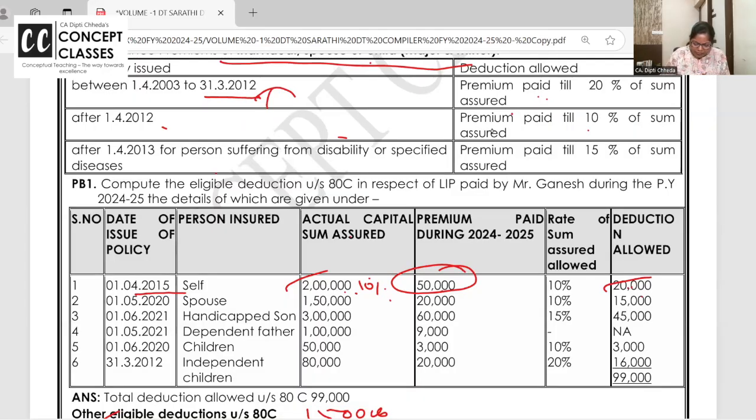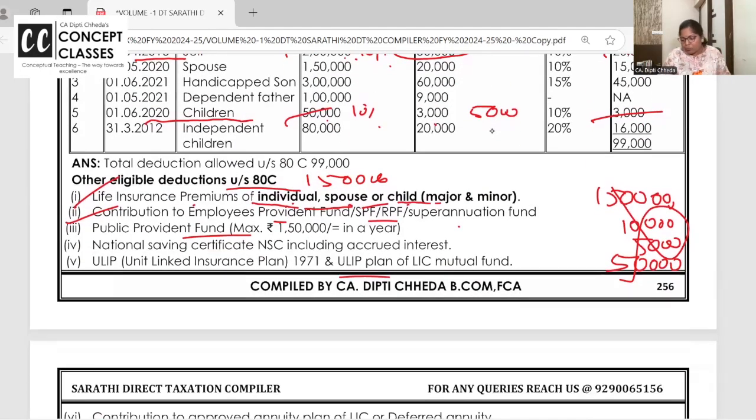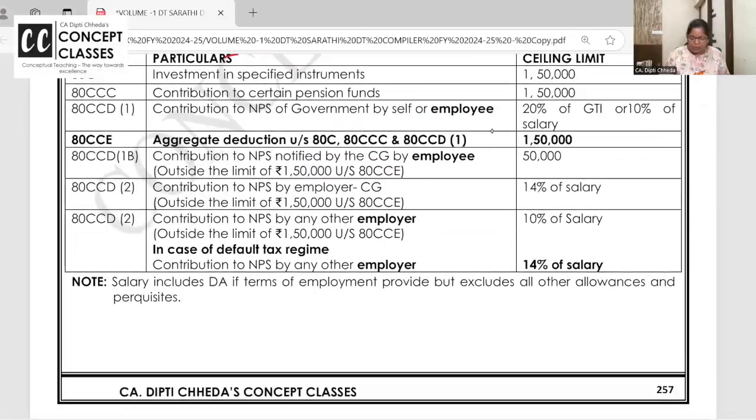Sometimes if you have taken a policy, say for children, of 50,000, so 10% comes to 5,000. But you have paid only a premium of 3,000. 5,000 at 10% is the upper limit, but only 3,000 is allowed. Clear to all of you? These questions are all made by me and they are superb for the practice batch. You can download the app and check.